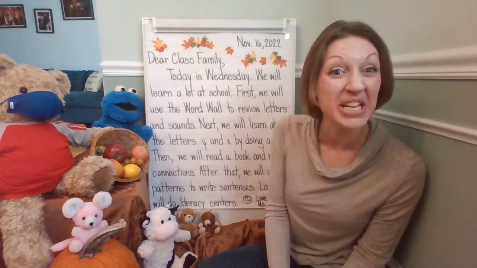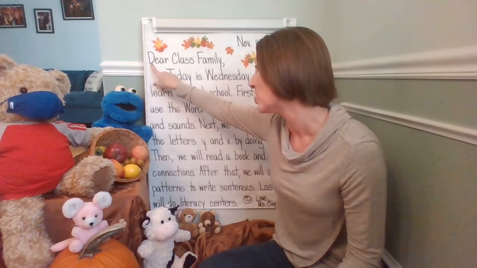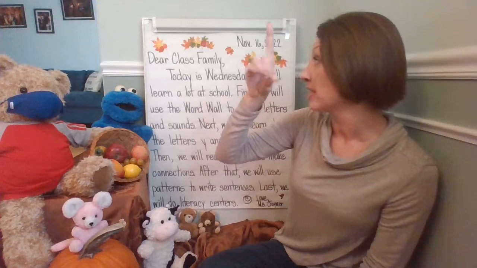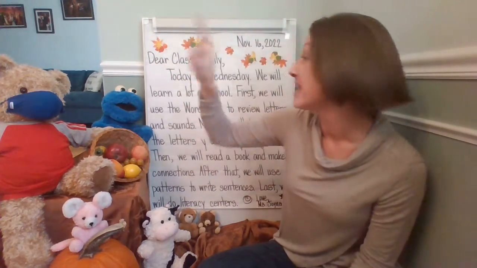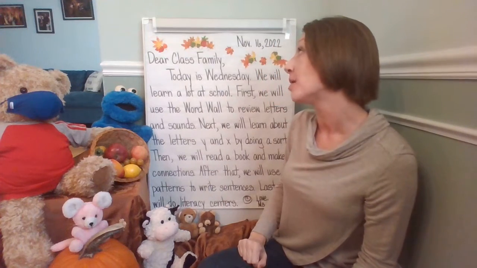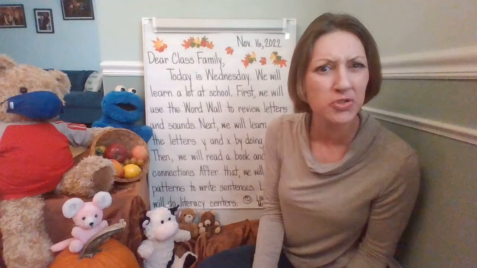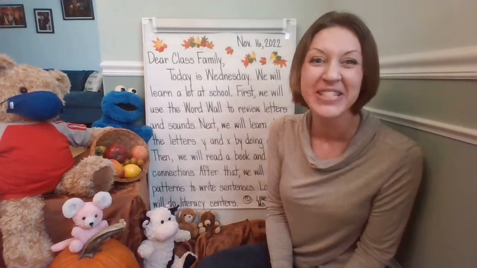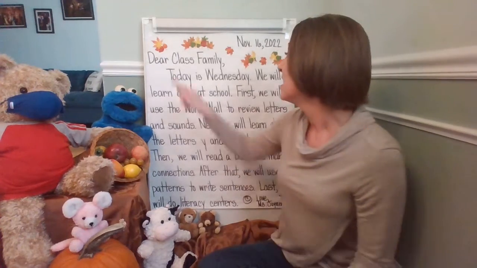All right, let's reread the greeting, starting with Dear, beginning with D, dog, D. Dear class family. Notice I have a capital letter D for dear, and then for class and family, capital C and F. When you're writing a letter to someone, make sure to have a capital D to start dear, and whoever you're addressing the letter to, their name is special and important. Make sure their name has a capital letter for the first letter as well.